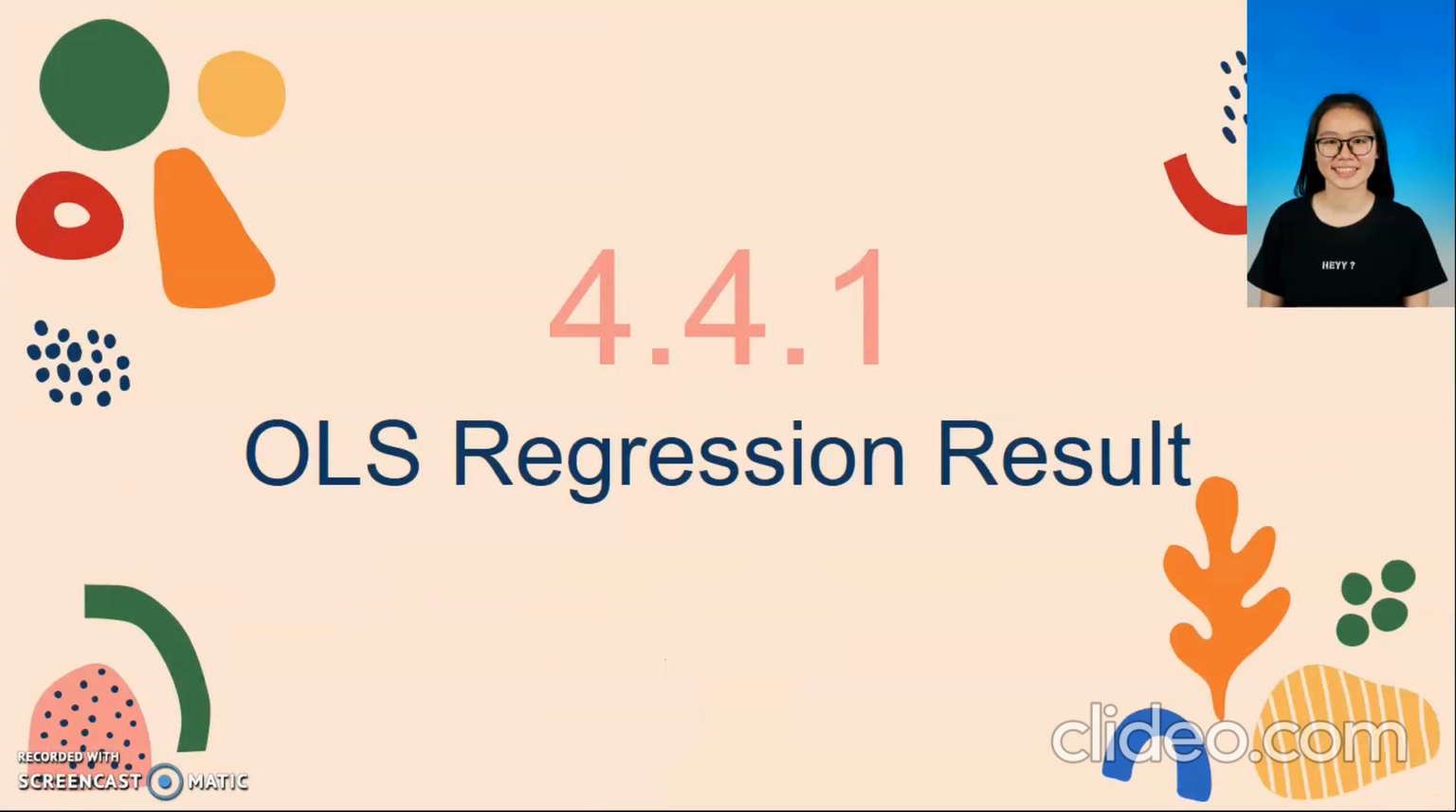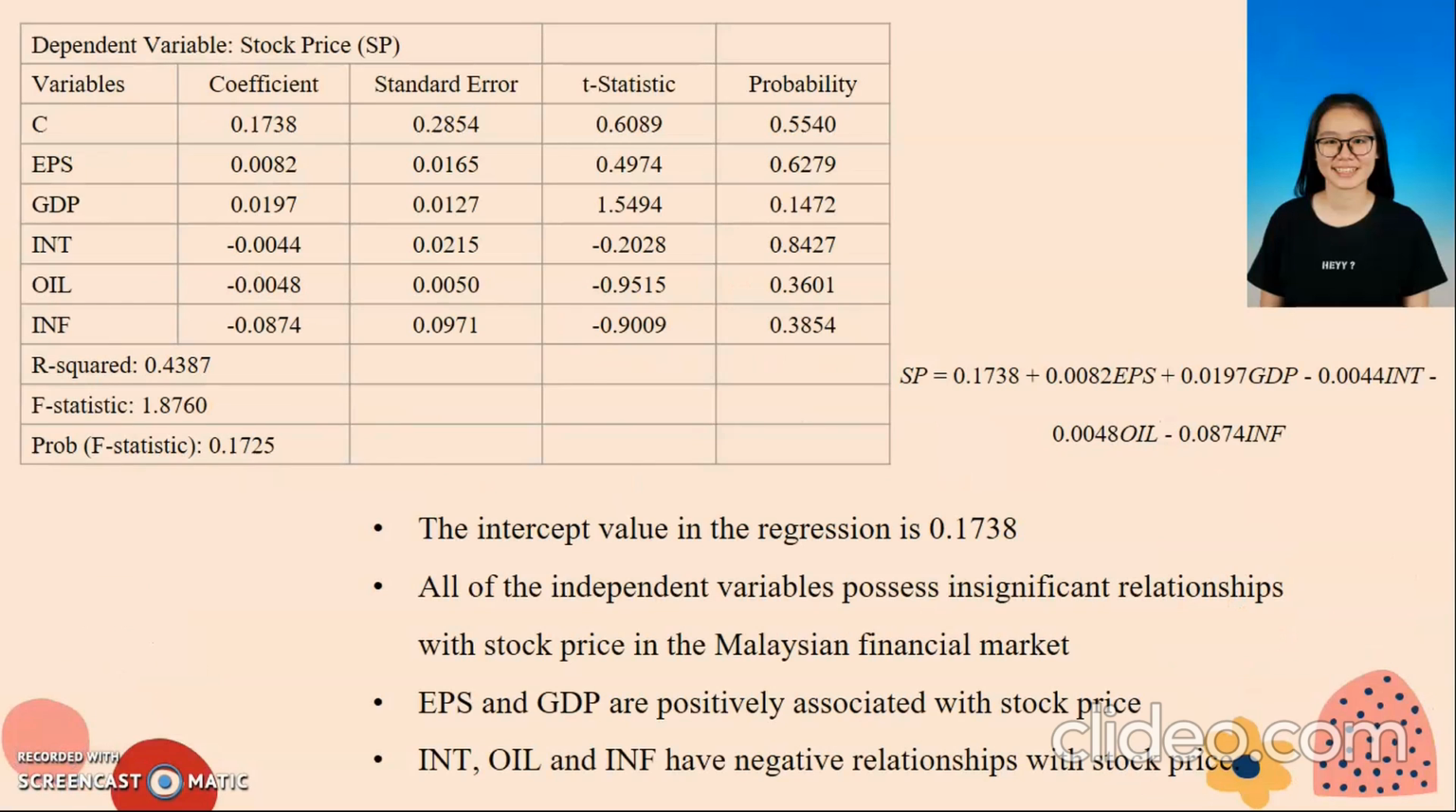After all the diagnostic tests, I will present the result of the OLS regression. The estimated regression equation is developed beside the diagram. From the equation, the intercept value in the regression is 0.1738. This indicates that if the values of all the variables are 0, the stock price will still maintain at a value of approximately 0.1738.